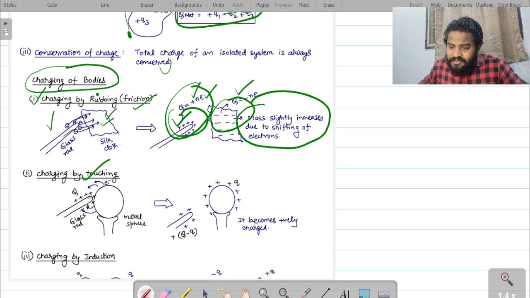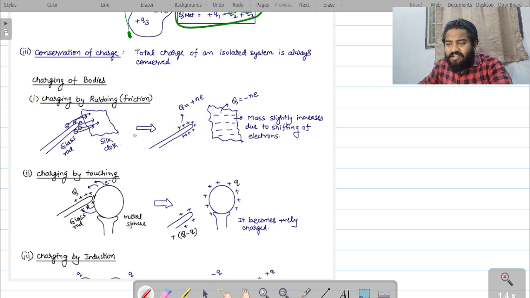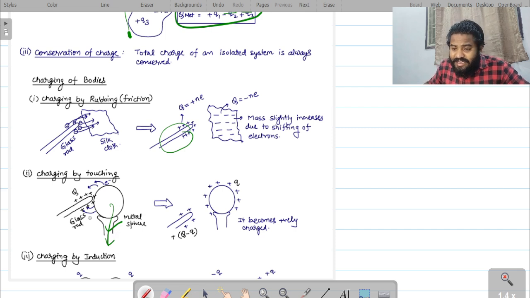So here if you observe, we have taken a positively charged body. What about the glass rod? It became positively charged, right? When it is rubbed with silk cloth, it became positively charged. So ఈ glass rod ని తీసుకుని let's take it to the metal sphere, మెటల్ స్పియర్ దగ్గర తీసుకొద్దాం. సో అండ్ దిస్ మెటల్ స్పియర్ ఈజ్ ఆన్ ద ఇన్సులేటింగ్ స్టాండ్. This metal sphere is on the insulating stand. Clear? So because of this, the charge cannot travel to earth. When the metal sphere is on the insulating stand, the charge cannot travel through the insulator, right? This is about the insulating stand.